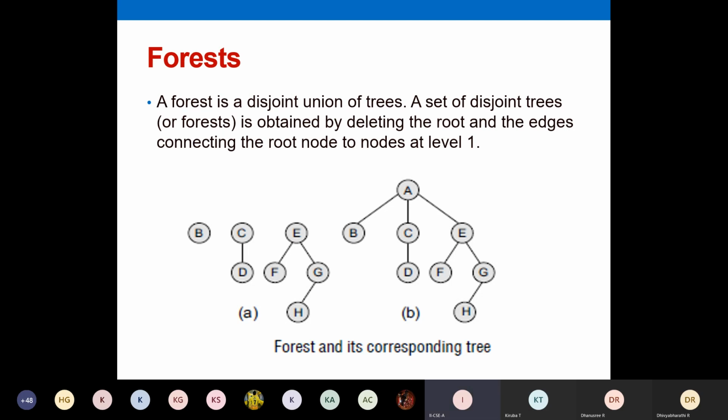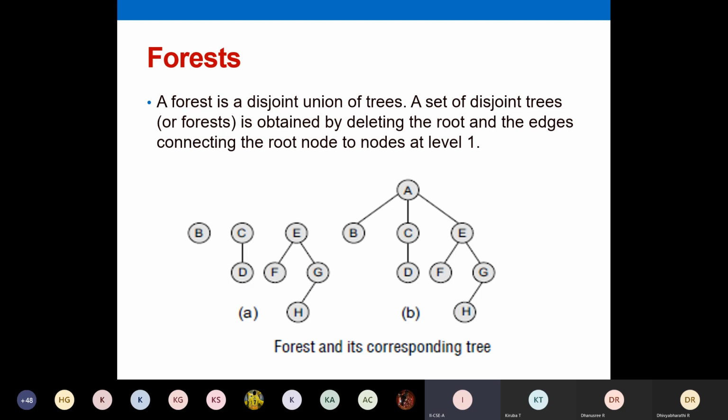It is enough if you know the definition of this. They will ask it only for 2 marks. It won't have any other importance in big problems. For 2 marks you understand, a forest is obtained by removing the root node and the edges connecting the root node with the subtrees. You will get a disjoint set of trees. They are called a forest. So here you have a forest with three disjoint trees. Draw this diagram also.